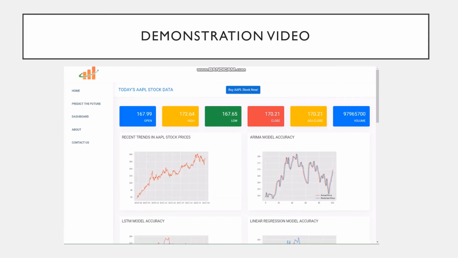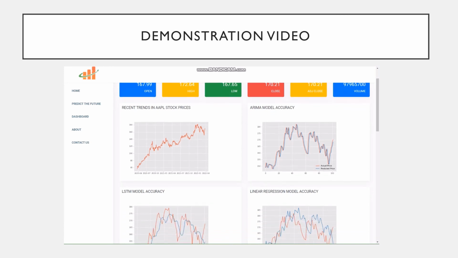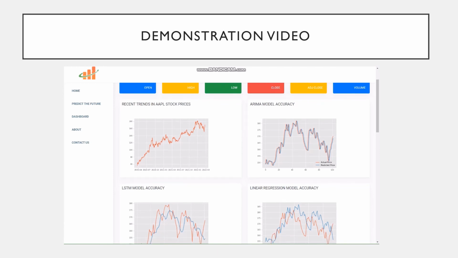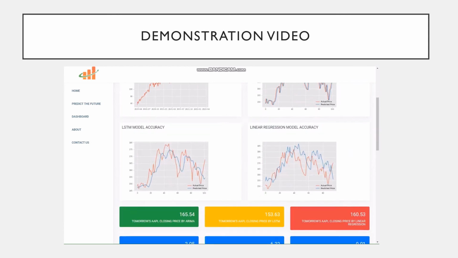So at this page, we are able to view a lot of information about the stock, such as open price, high price, and low price, among others. We are also able to see the trend in the Apple stock price in the form of graphs, while we can also visualize how well the three machine learning models are performing over here.